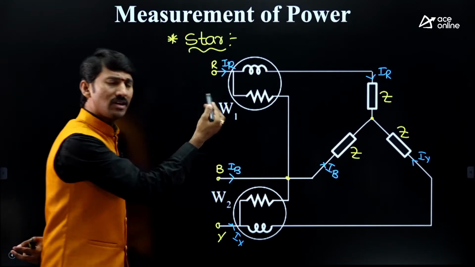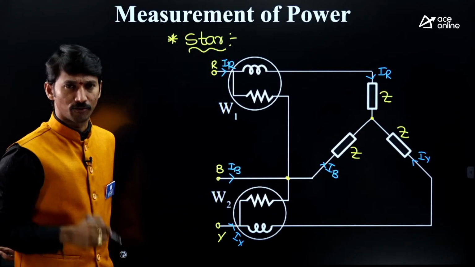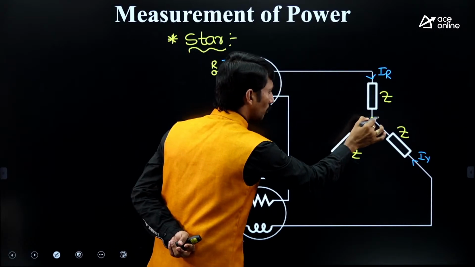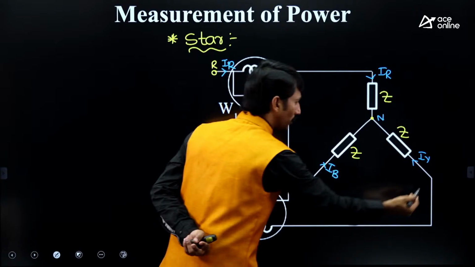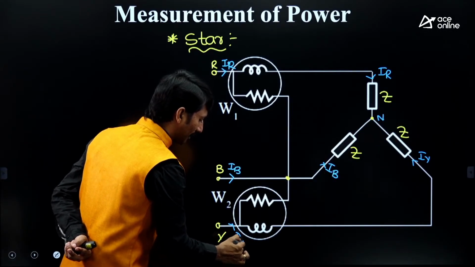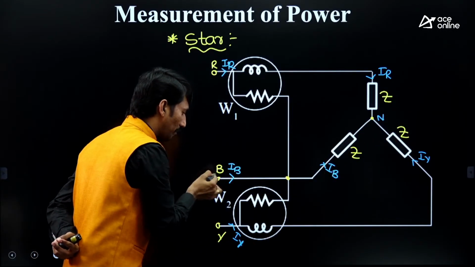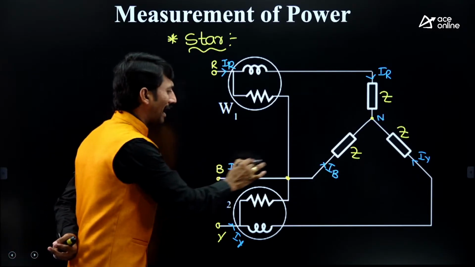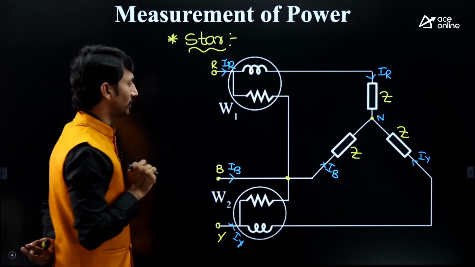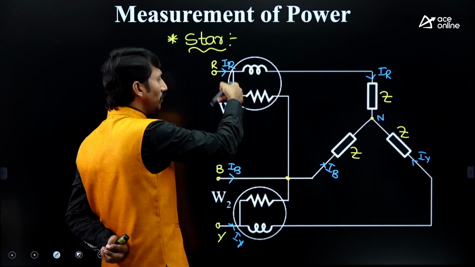After that, based on the corresponding connection, we will take the power flow. Simply IR to the neutral point, IB to the neutral point, IY to the neutral point. So this is a general connection. But sir, this is the return path, current should come out. We will be taking that later. Normally, I am taking magnitude notation.